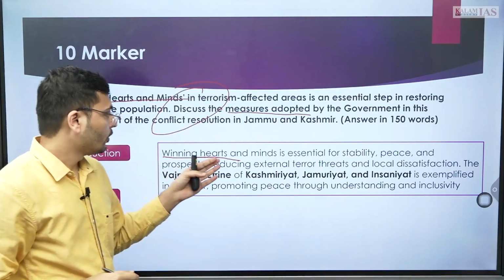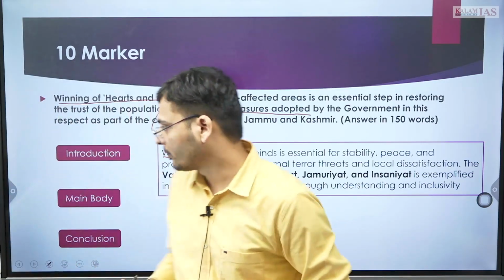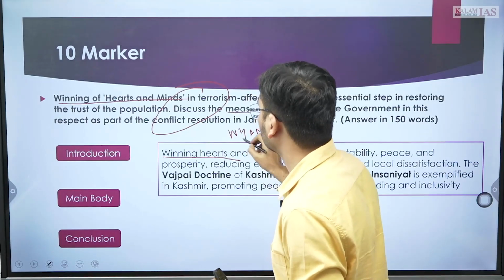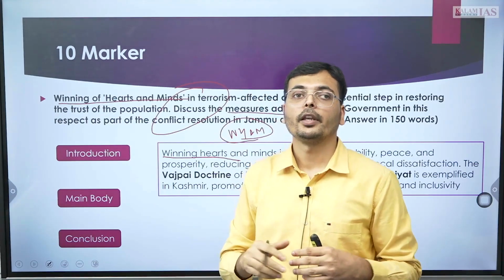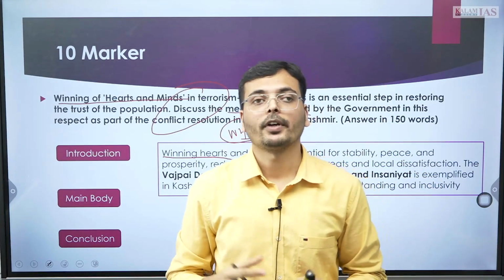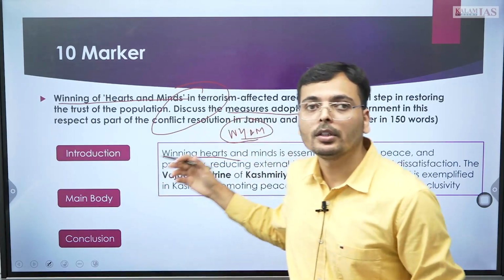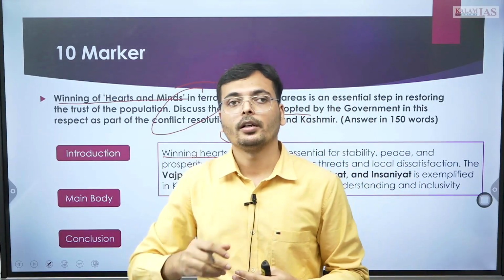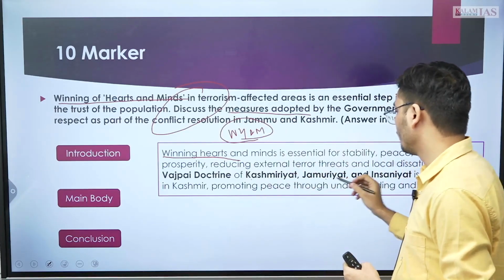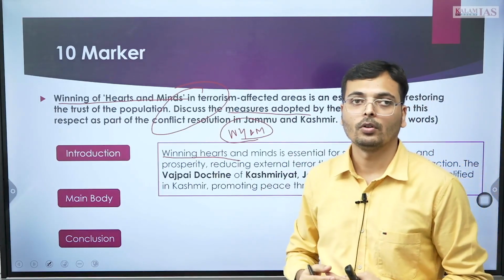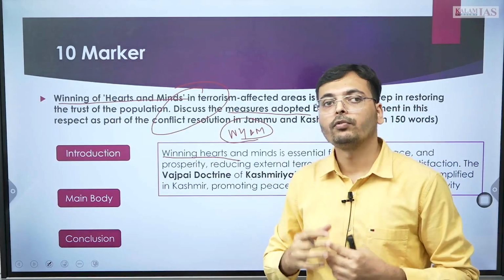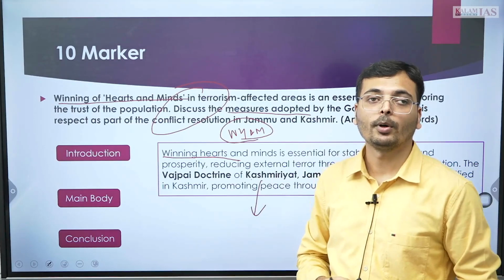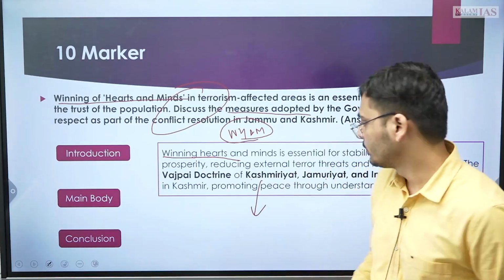Then, if you see the WHAM, what is WHAM? Winning hearts and minds. This policy is actually a very old policy. In fact, books have been written on the policy. Also, the Vajpayee doctrine of Kashmiriyat, Jamhuriyat and Insaniyat is an old doctrine which we still follow. What is this doctrine? Kashmiriyat is about the identity of the people of Kashmir.